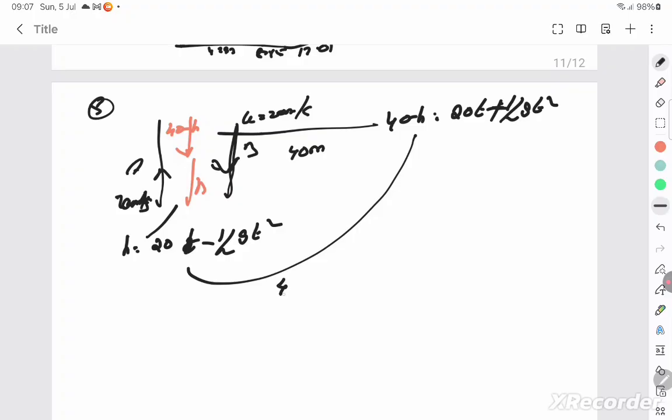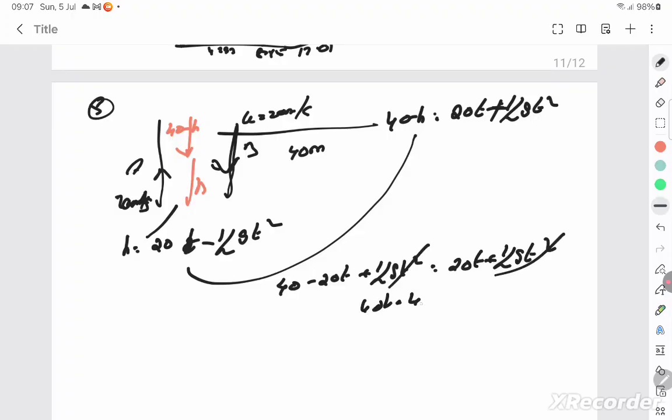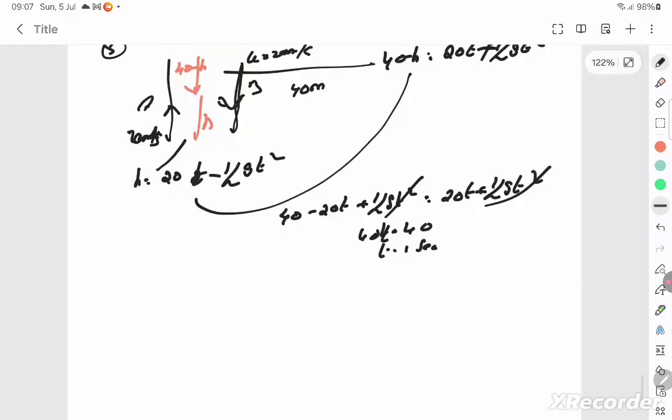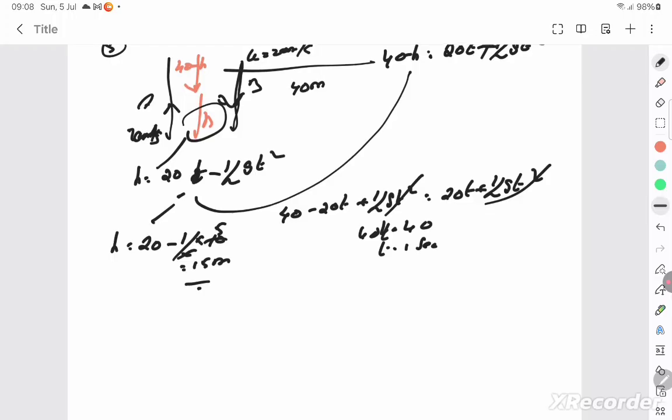So it becomes 40 minus 20t plus half gt square is equal to 20t plus half gt square. This and this get cancelled. 40t is equal to 40 and time is equal to 1 second. So thus you get the time to be 1 second, and you can substitute this time as 1, and h is equal to 20 minus half into gravity, you can keep it as 10, into 1, so it's 5. So can I say 15 meters is the h, and the total height is 40, and that's the sum.